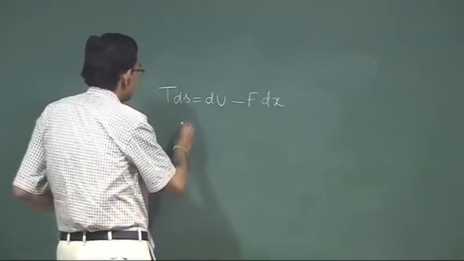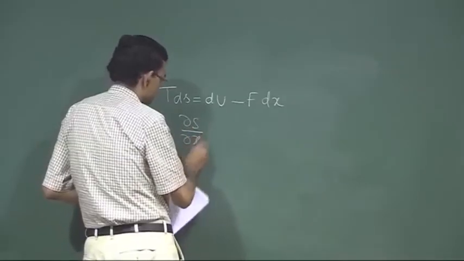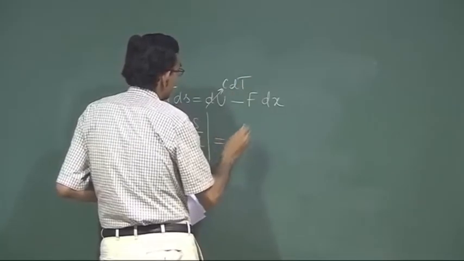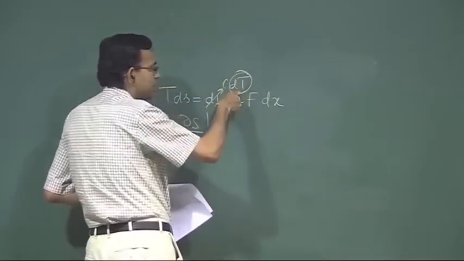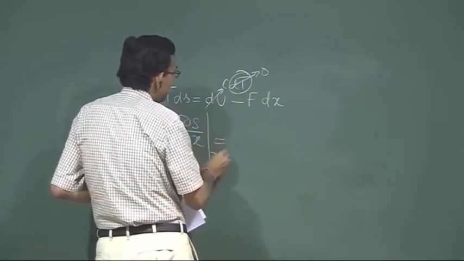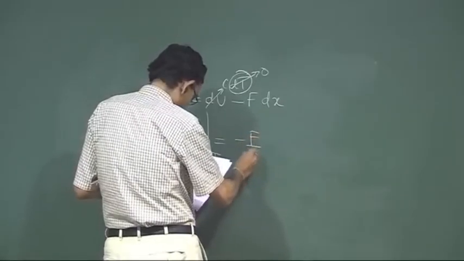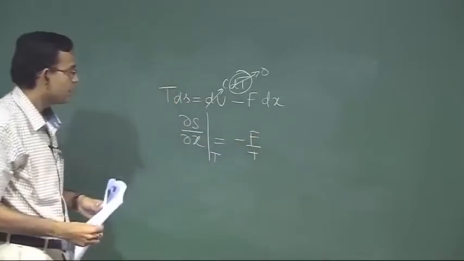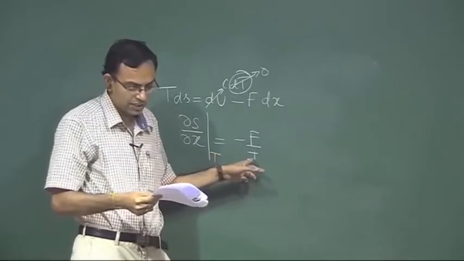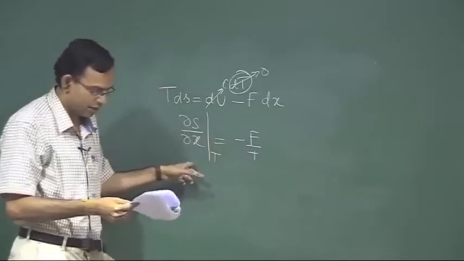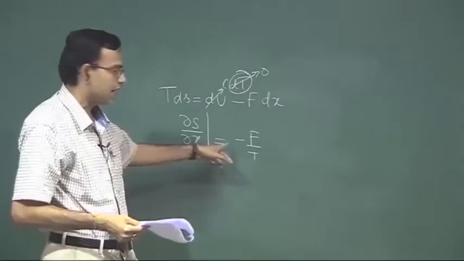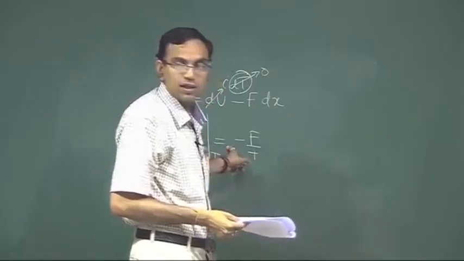So you can write, du is C dT. Under isothermal condition, this is 0. So del S del x at constant temperature is minus F by T. So the spring force is given as 1 kilonewton and the absolute temperature is 300 Kelvin. So you can calculate this one. So the entropy decreases because this is negative. So on stretching of the spring, the entropy decreases.